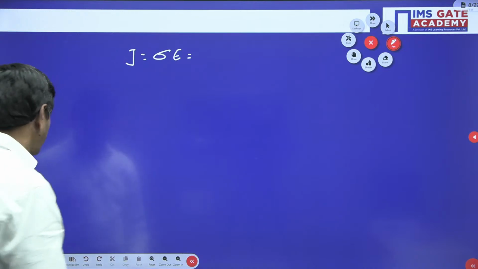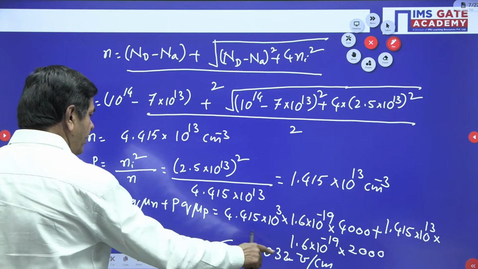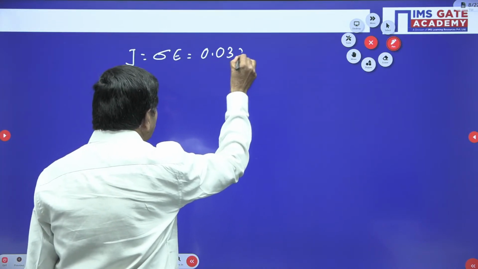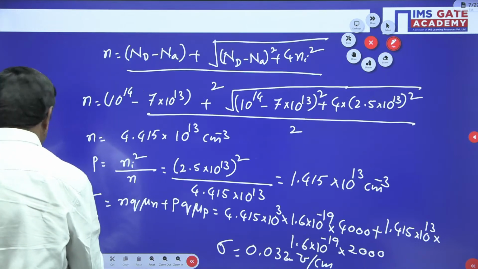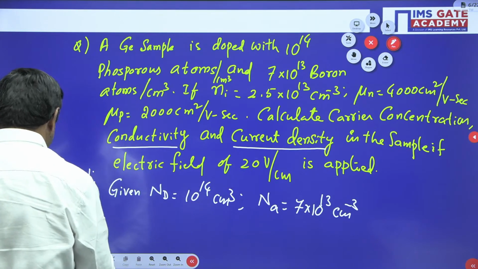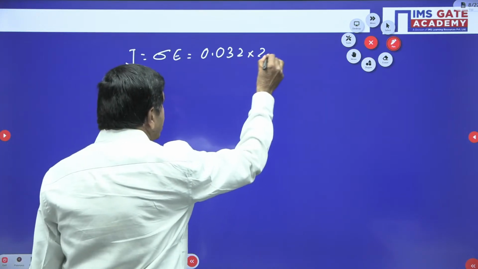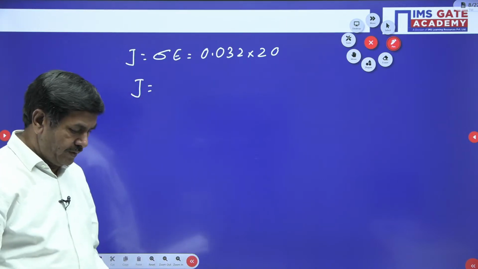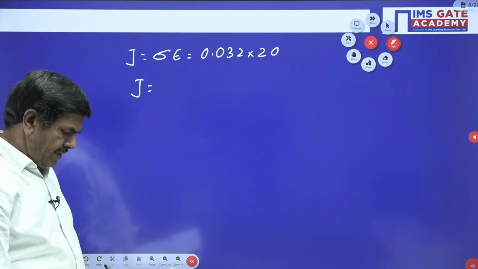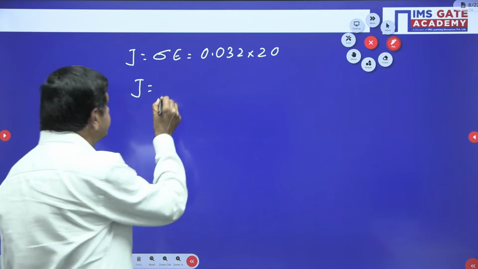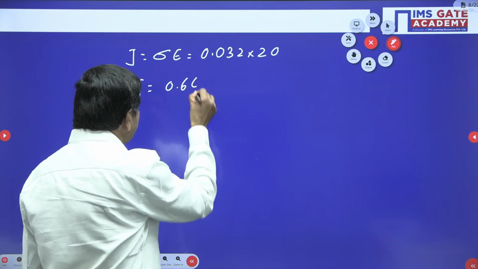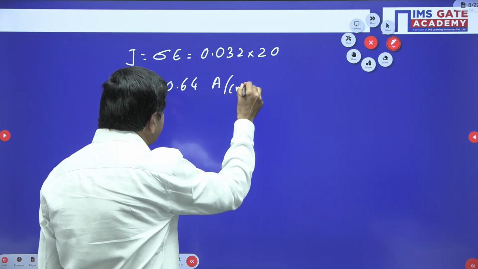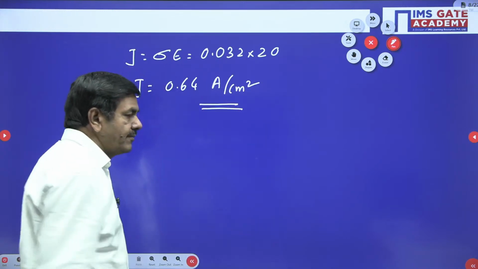The sigma value we got already is 0.032. Electric field intensity is given as 20 volts per centimeter. Use a calculator and you will get the J value directly. Finally, the J value is 0.64 amperes per cm square. So, this is the solution for this question.